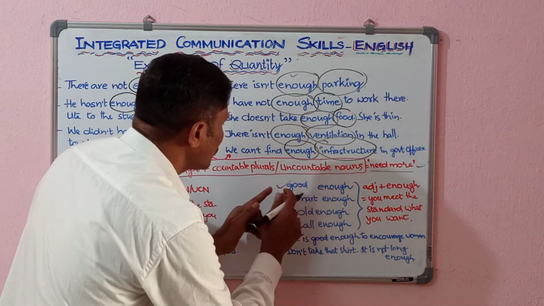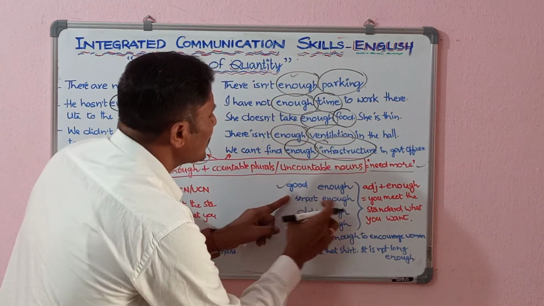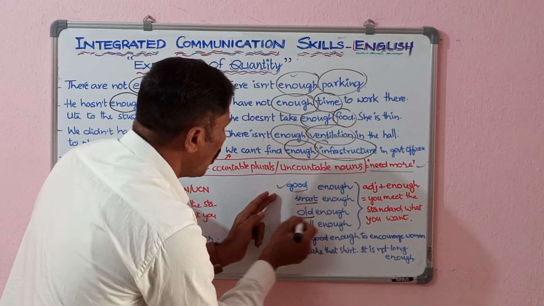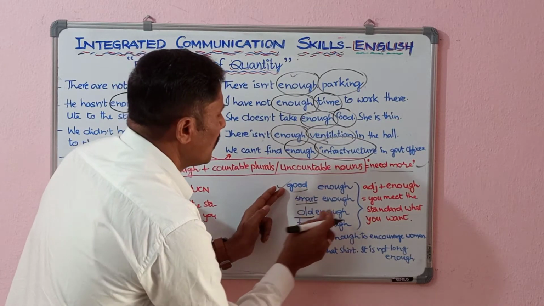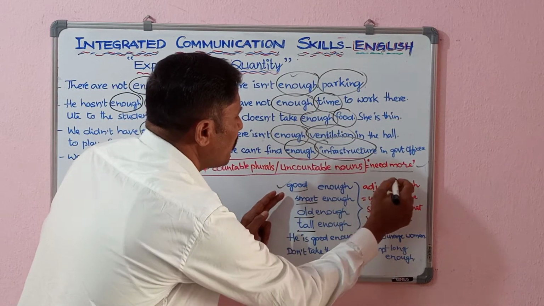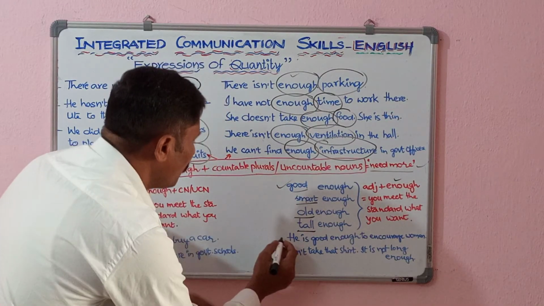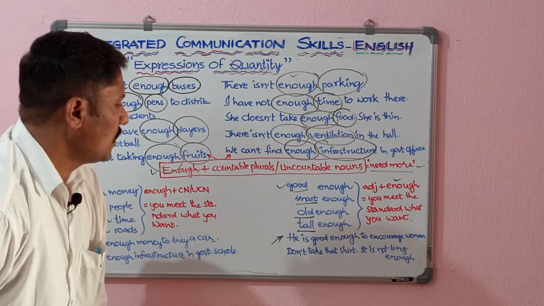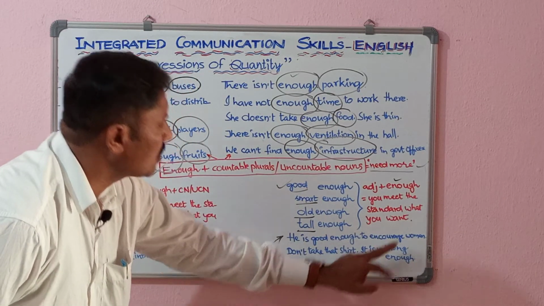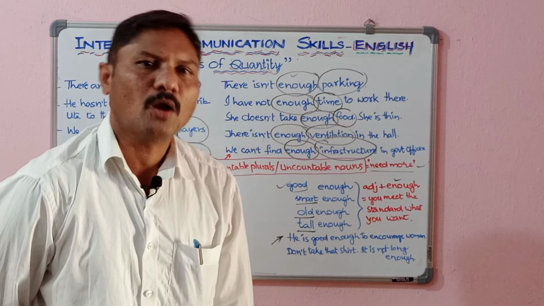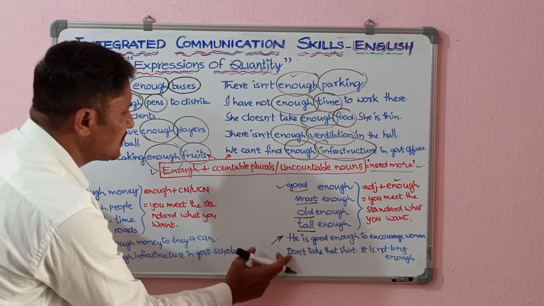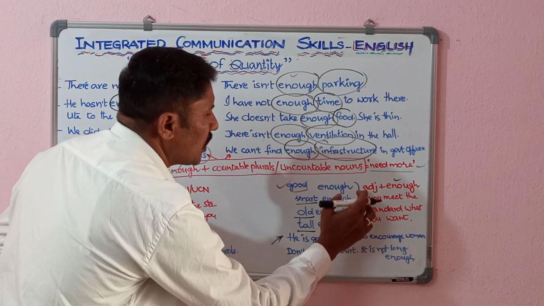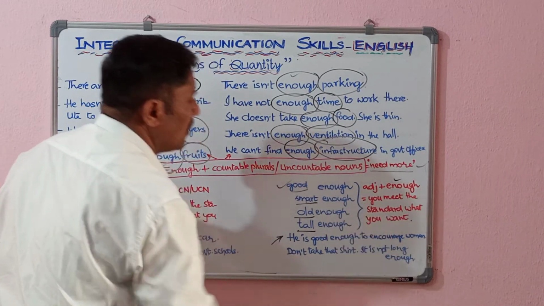Come to the right side. Here you see good enough, smart enough, old enough, tall enough. That means what are good, smart, old, tall? These are all adjectives. When you write an adjective before enough, we can frame sentences like this. He is good enough to encourage women. Don't take that shirt. It's not long enough. So like that we can frame many sentences. When you write adjective plus enough, it also gives us the meaning that you meet the standard that you want.